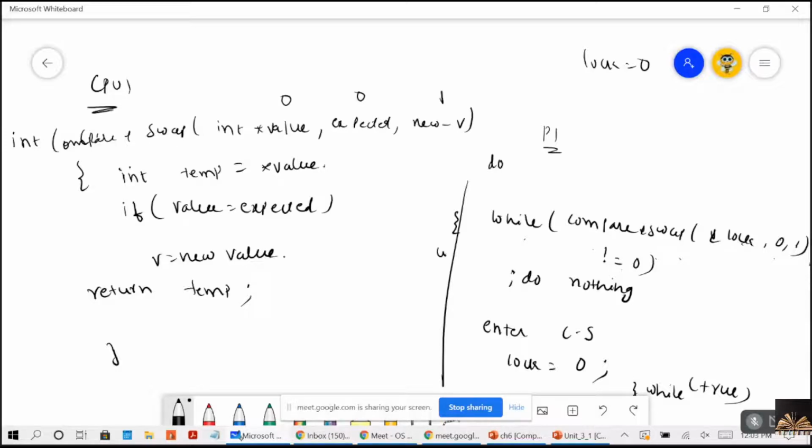1. Now, int temp. Now temp is becoming 0. So value is equal to expected, 0 is equal to 0. Now value has become 1. Value is the new value. So return temp. What is this function returning?